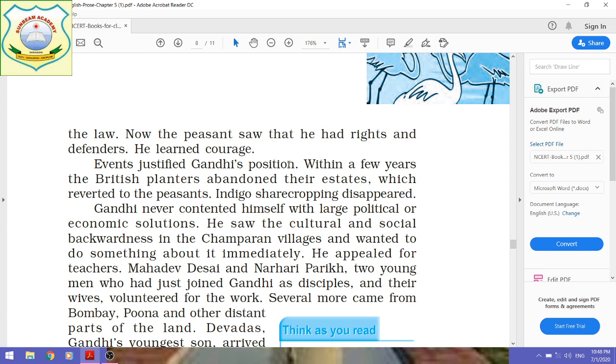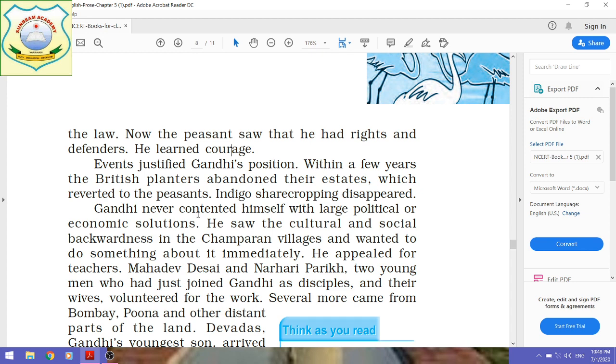Because of that Champaran episode, Gandhiji got huge support from the common people, and it also justified how big a leader he was and how huge a support he could get, not only from the common people but also from intellectuals like lawyers.